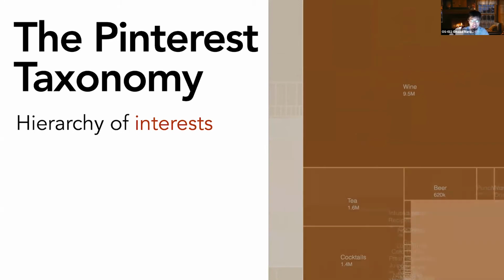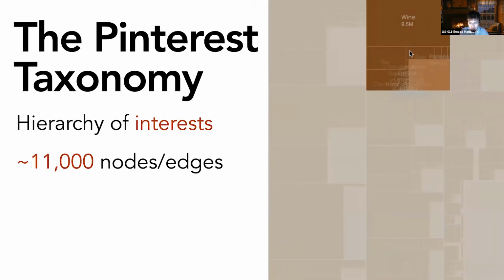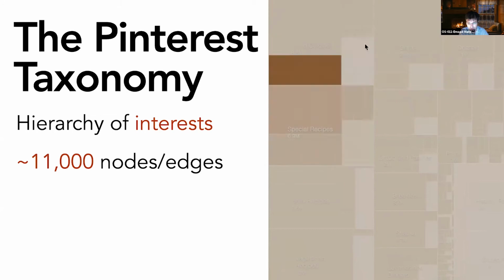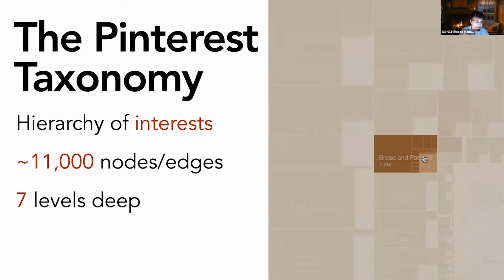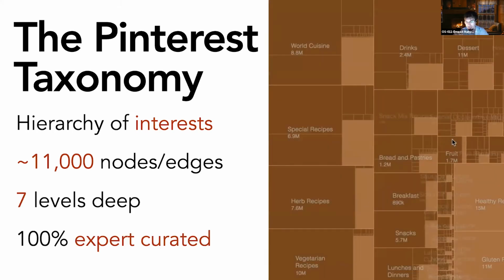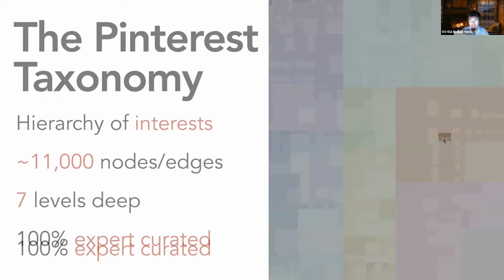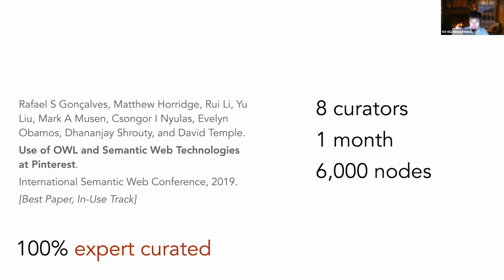The Pinterest taxonomy is a tree-structured taxonomy with around 11,000 nodes. It's 7 levels deep, and it's 100% expert curated. While expert curation makes this a very high-quality taxonomy, it comes at the cost of significant effort and time. To give you a more concrete idea of the effort required, here are some numbers from a paper last year on expanding the Pinterest taxonomy manually.